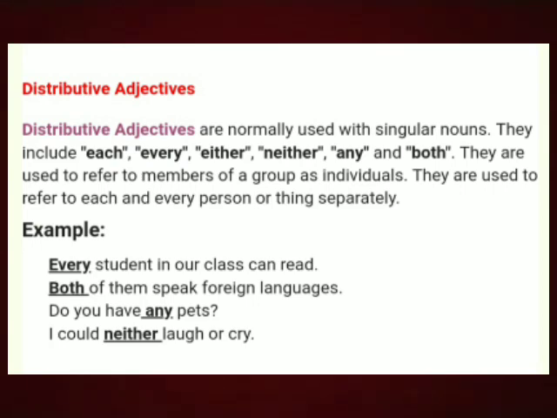Suppose in your class I say: Rahul must bring his own bag, Rohit must bring his own bag, you must bring your own bag, she must bring her own bag. See, I am telling four or five lines repeatedly, each one's name.